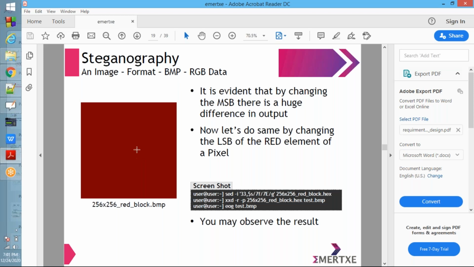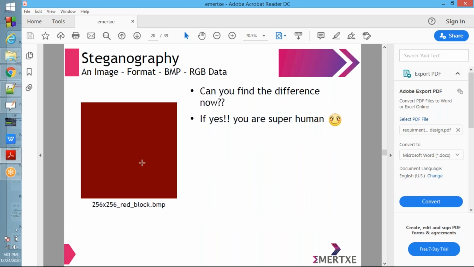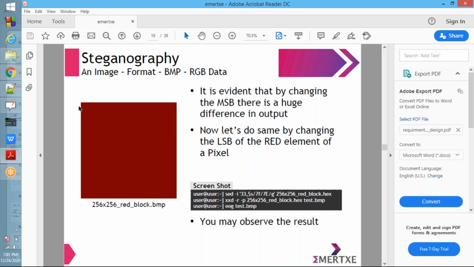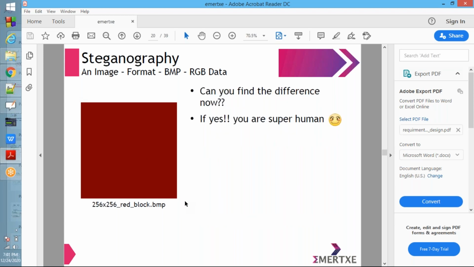Same thing for this image. Now let's do the same by changing the LSB. If we change the LSB, this image will become like this.